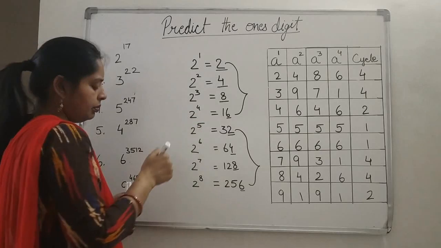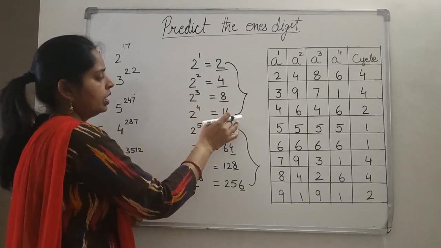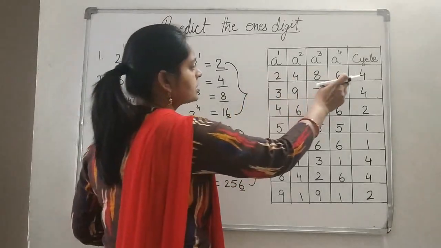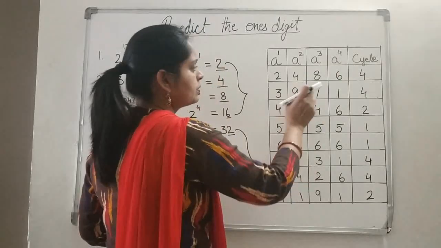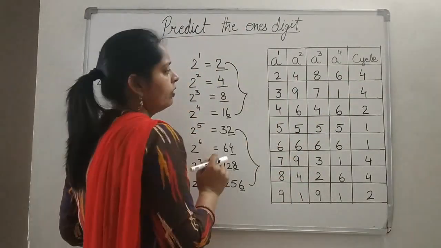So for every number we get some cycle. For 2 we have seen the cycle is of 4 terms, so after 4 terms the same digits repeat in the ones place.